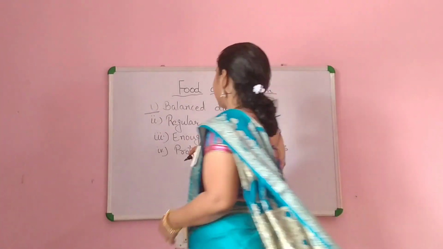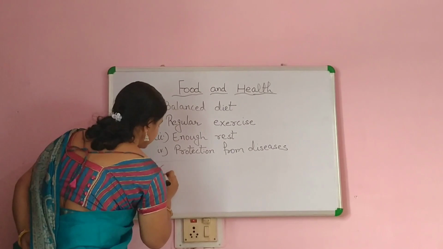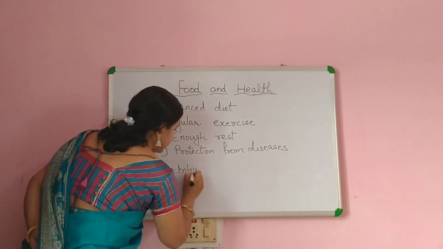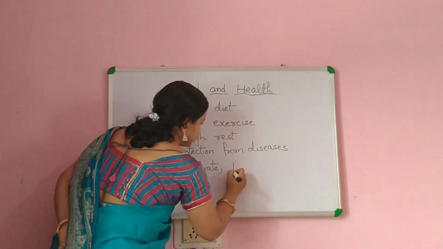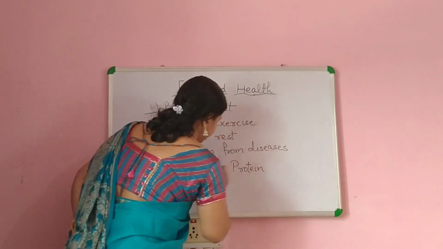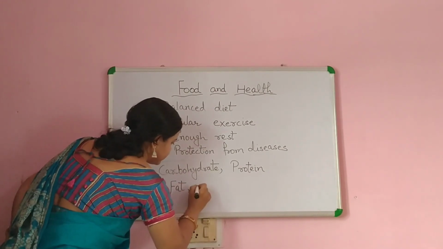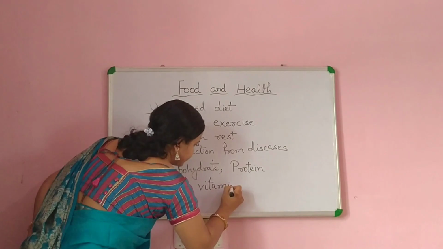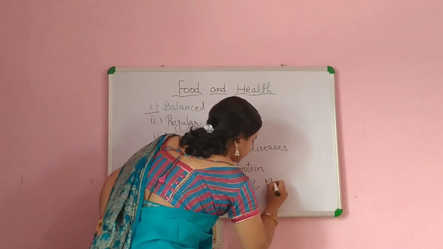So the nutrients are, the first one is carbohydrate. Second is protein. Third, fat. Next one is vitamins and minerals.